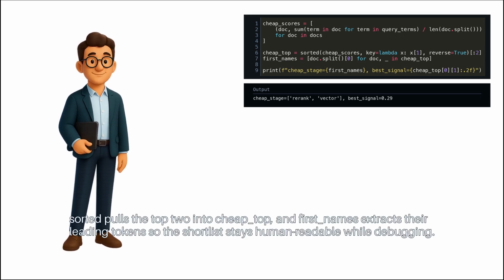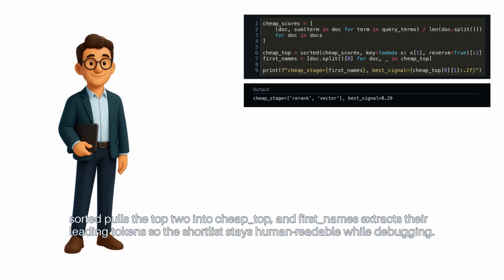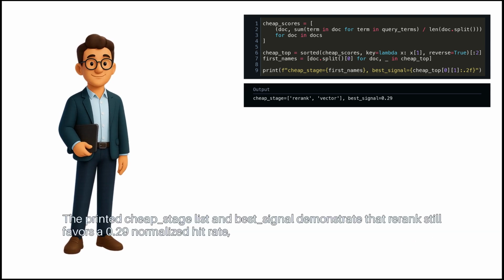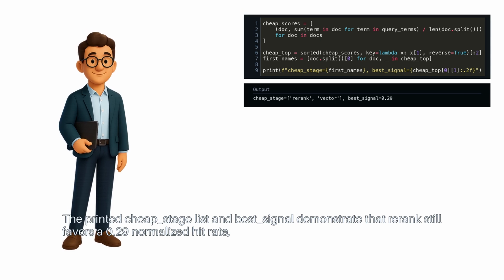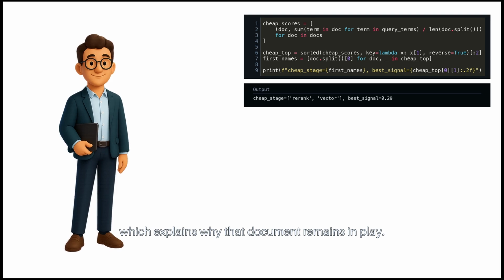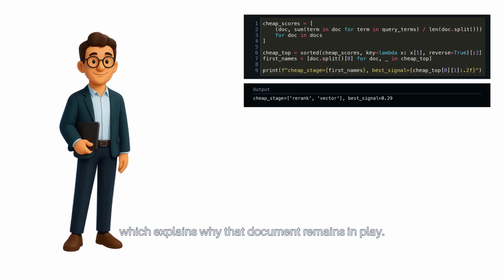Sorted pulls the top 2 into cheap top, and first names extracts their leading tokens, so the shortlist stays human readable while debugging. The printed cheap stage list and best signal demonstrate that Rerank still favors a 0.29 normalized hit rate, which explains why that document remains in play.